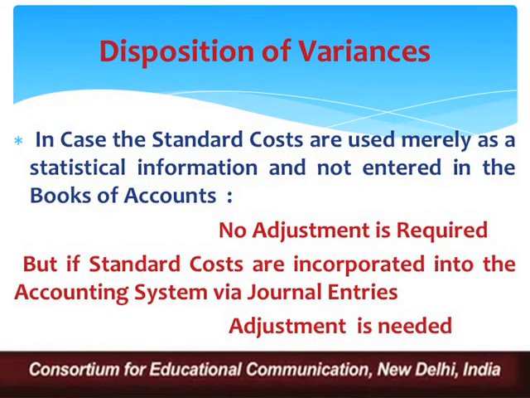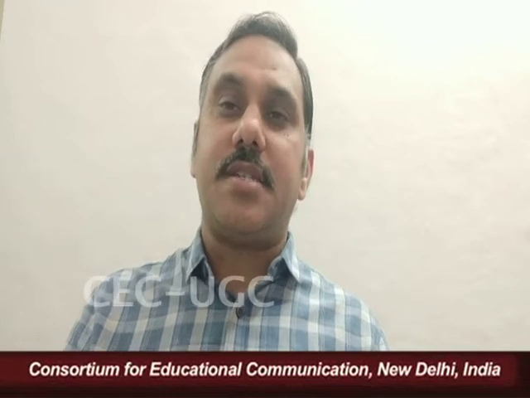The second possibility can be that standard costs are incorporated into the accounting system via either journal entries or by ledger posting or by any other way. So if it is coming into our books of records, then obviously adjustment is needed. Now once we have decided that some adjustment is required for these variances, then we are talking about disposition of variances. The question comes, on what basis are we going to dispose it? What is the methodology to deal with this particular disposition of variances?